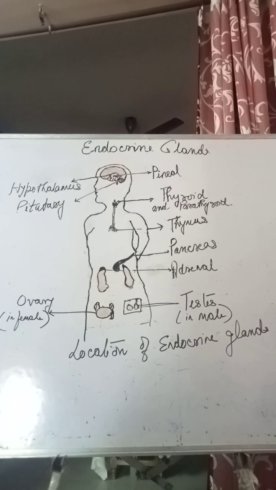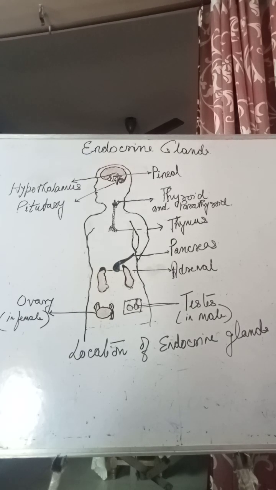So this anterior part, your pars distalis, is secreting these hormones. You have to remember the names of these hormones very well: growth hormone, GH; prolactin, PRL; thyroid stimulating hormone, TSH; adrenocorticotropic hormone, ACTH; luteinizing hormone, LH; and follicle stimulating hormone, FSH.